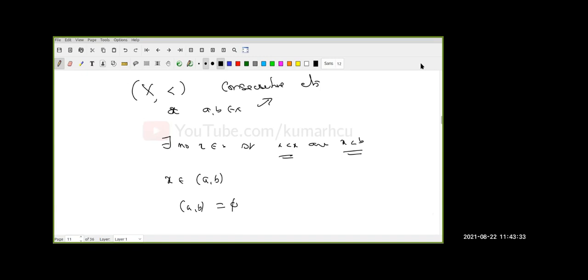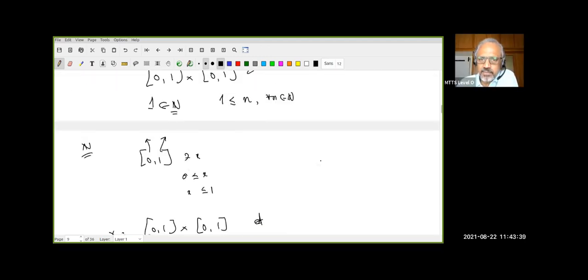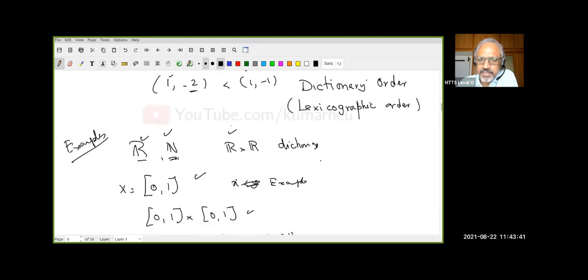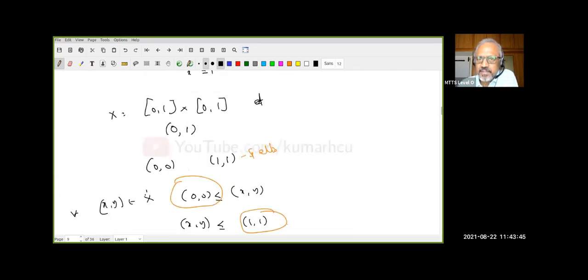Now tell me, does R have any consecutive elements? Q? No. Whereas natural numbers, integers will have. Right?